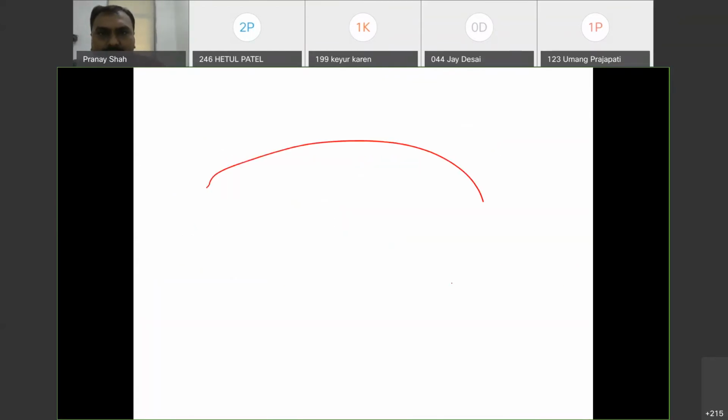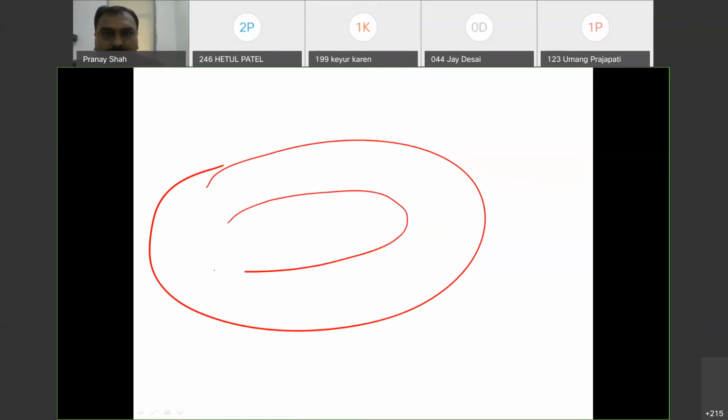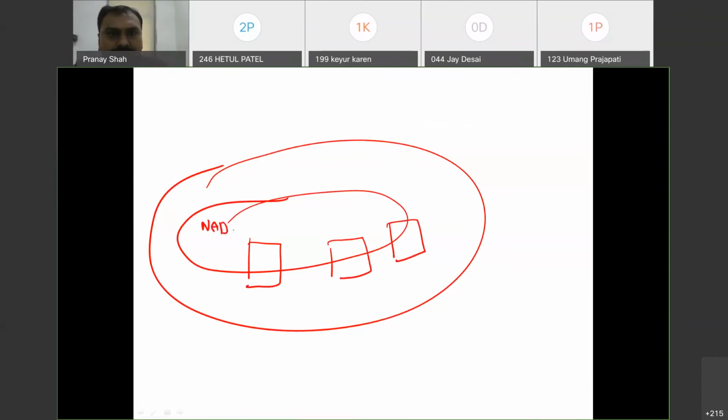What is happening here? See, this is the mitochondria, this is the inner mitochondrial membrane. This is complex 1, suppose this is complex 3, this is complex 4. So NADH is produced in the mitochondrial matrix, during the TCA cycle, and during fatty acid oxidation. We will learn that fatty acid oxidation takes place in the mitochondrial matrix, and the TCA cycle also takes place in the mitochondrial matrix. Whatever FADH2 is produced will go to complex 2. NADH produced during the TCA cycle or fatty acid oxidation will give its electron.